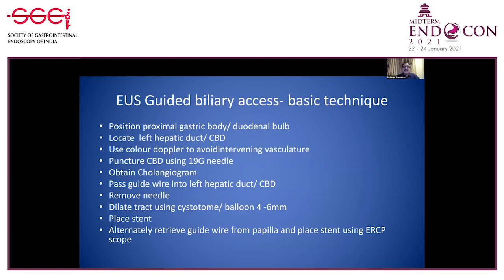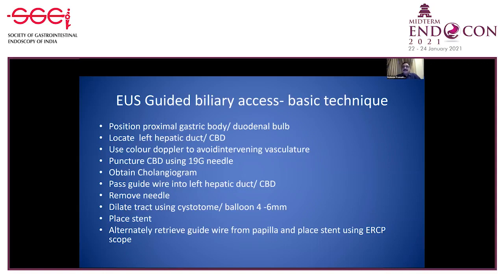But the basic procedure remains that we choose either the proximal gastric body or the duodenal bulb as the site of initial puncture, and locate the left hepatic duct or common bile duct respectively. The common bile duct, from the suprapancreatic portion right up to the hilum, can be used, but generally it is in the suprapancreatic area. Color Doppler is then used to avoid intervening vasculature. Puncture is done using a 19 gauge needle. Earlier a needle knife could have been used for puncturing, but it is not justified because it comes at an angle and has a higher complication rate.